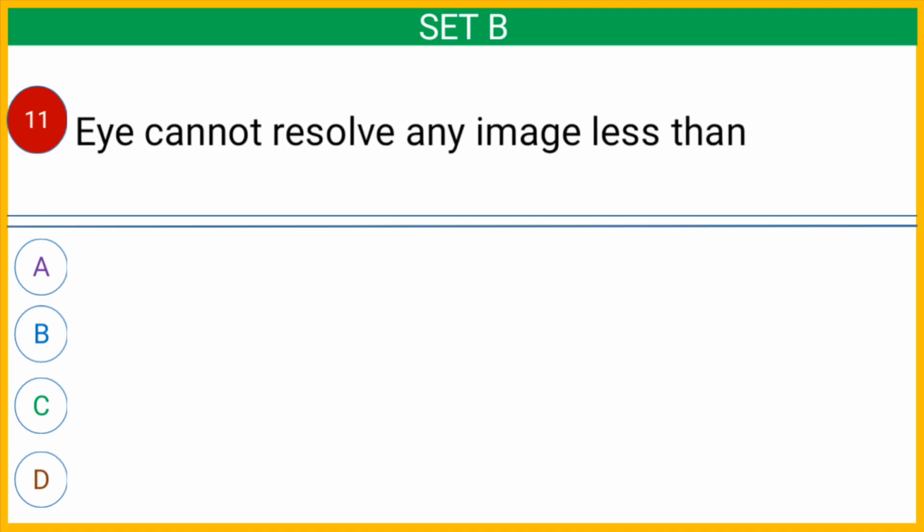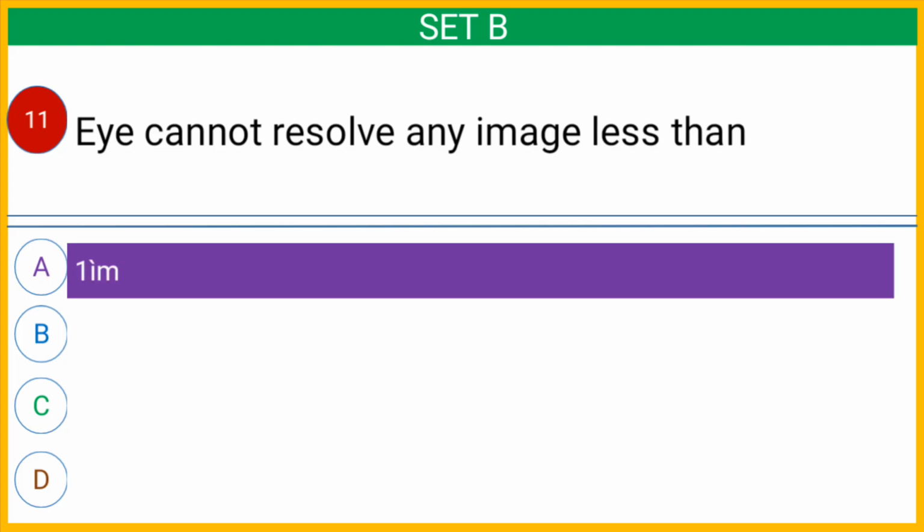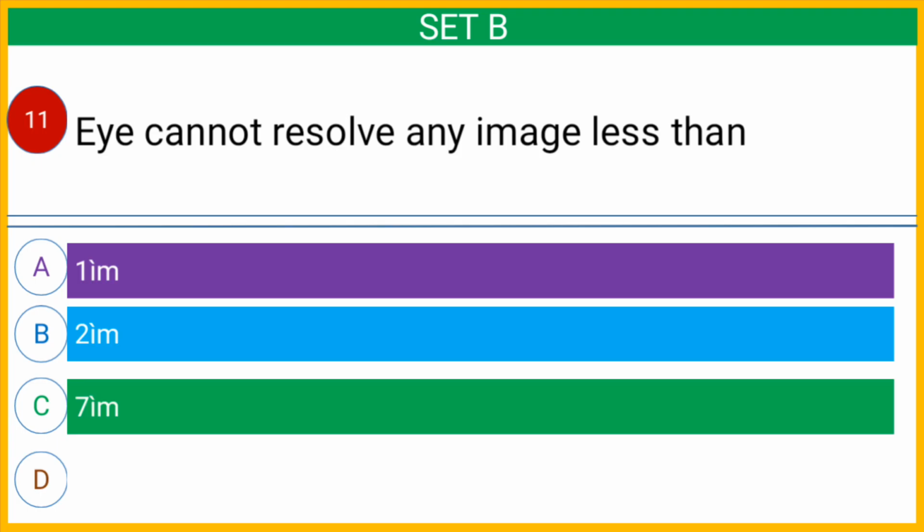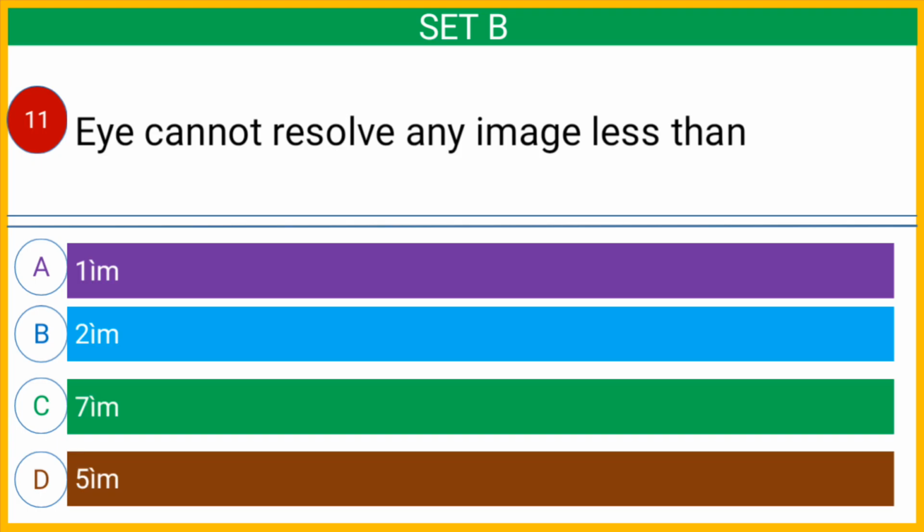Question number 11, the naked eye cannot resolve any image less than option A 1 micrometer, option B 2 micrometer, option C 7 micrometer, or option D 5 micrometer. And the correct answer is option D 5 micrometer.